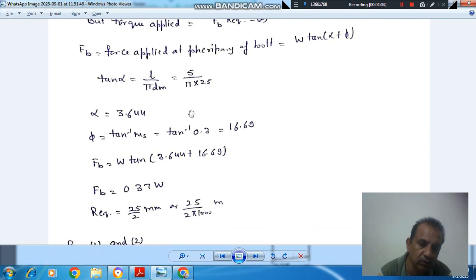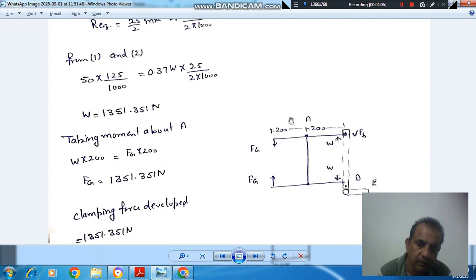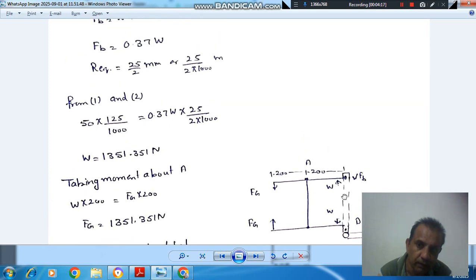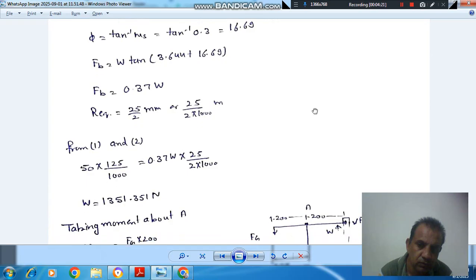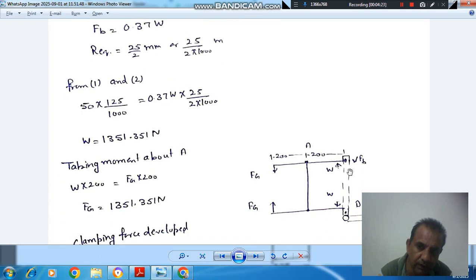But the torque applied can also be written in terms of surface force or FB force applied at the mean diameter of screw multiplied by equivalent radius. So this is FB into R equivalent, mean radius or equivalent radius.